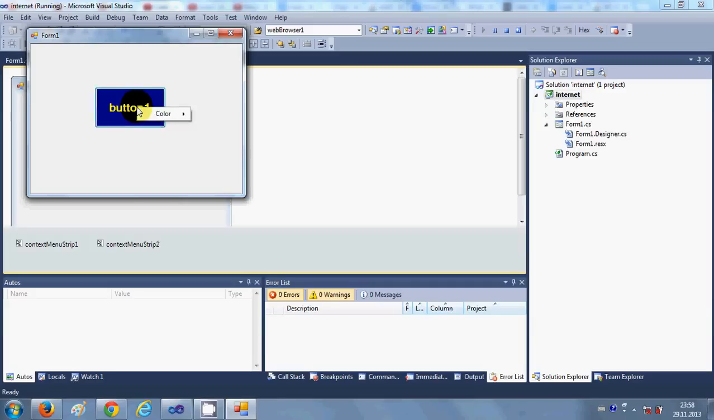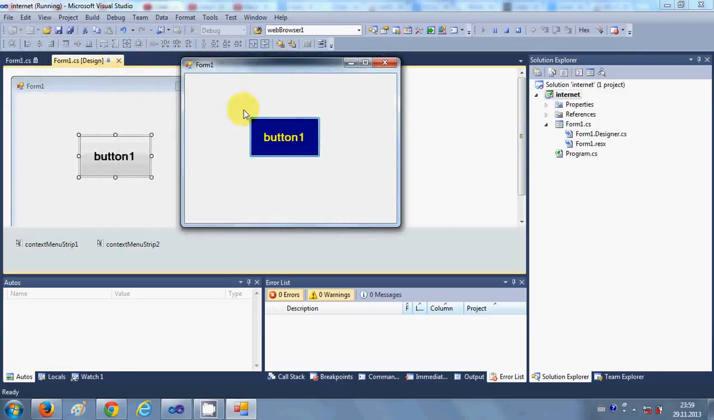So in this way you can use this context menu strip according to your usage, and it's a very good tool to work with.